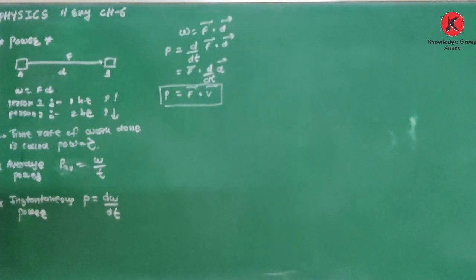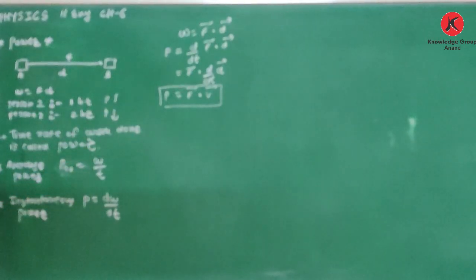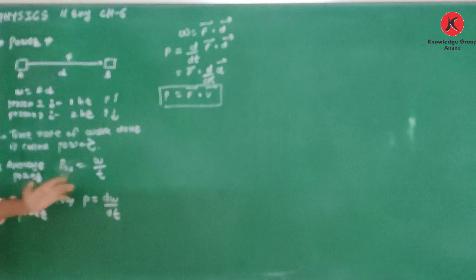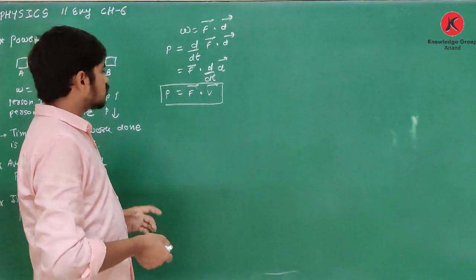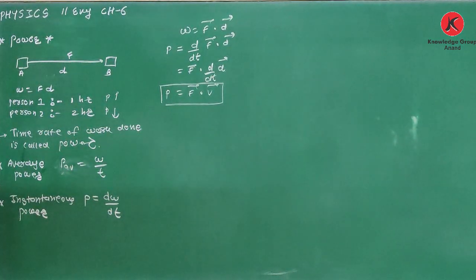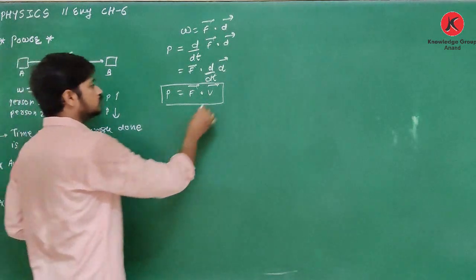Clear about this? So yes, average power P average is equal to W upon T. Instantaneous power P is equal to dW upon dt. And another equation of power is P equal to F dot V, which is used to solve some questions.